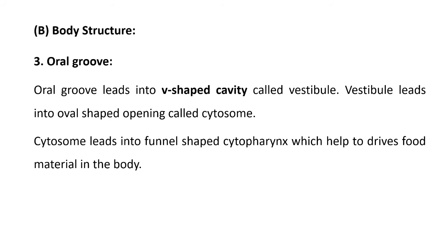The cytostome leads into a funnel-shaped cytopharynx, which helps drive food material into the body. Means there is no specific opening of the mouth over the body. It is nothing but a small oral groove. With the help of this, paramecium can inhale food particles inside the body.